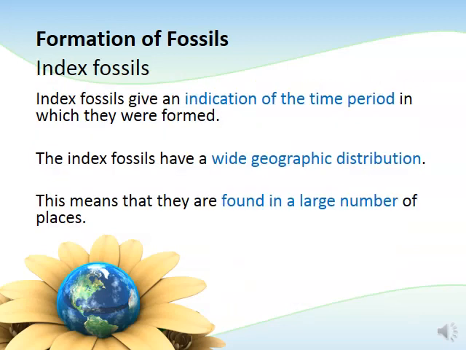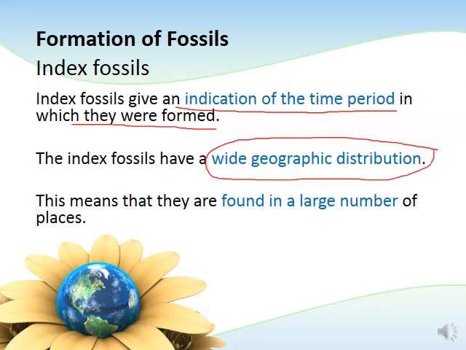Index fossils. Index fossils will then give us an indication of the time period, the period within the era in which these fossils were formed. And index fossils are good to use because they have a wide geographic distribution. It means that they are found not only at one place, but in a large number of places, and can be used then to estimate the time at different geographical areas where these fossils would have formed, such that we can have kind of an aggregation of timing when these fossils are formed.